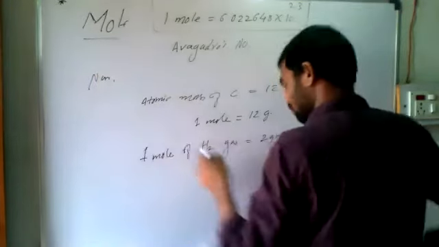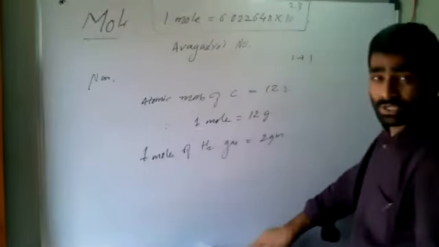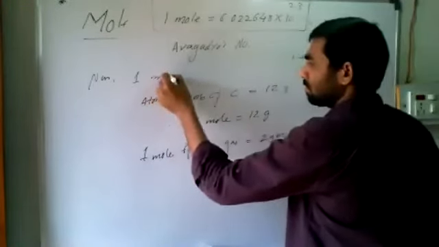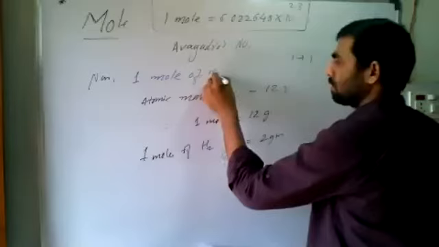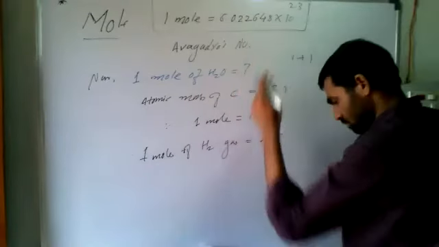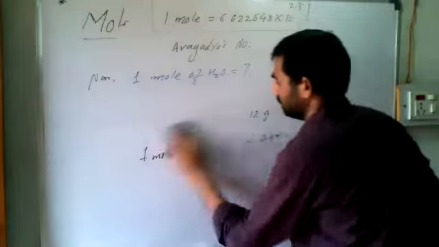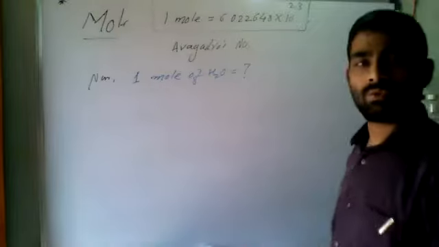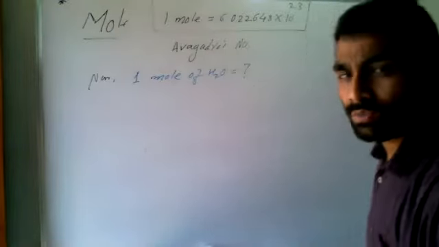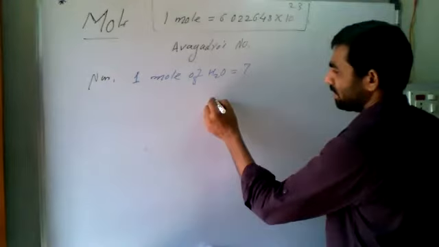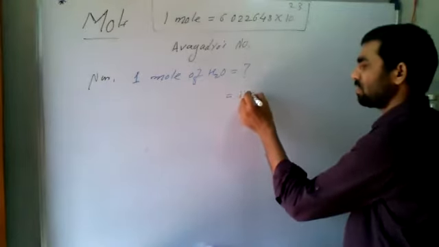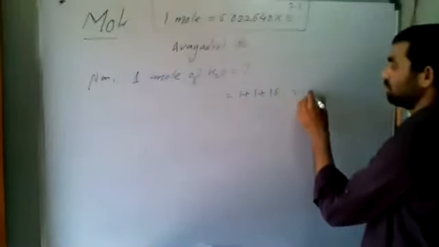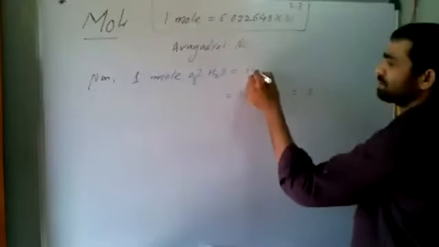Now, 1 mole of water is how much? How will you do that? 1 mole of water, find out. 1 mole of water means right here, what is the mass of hydrogen 1? Another hydrogen 1, 16, is equal to 18. You will write 18 grams.